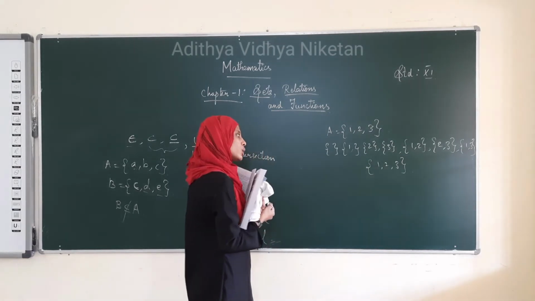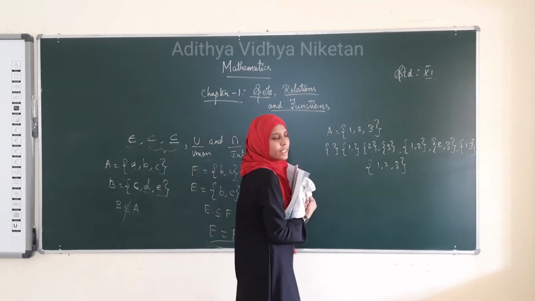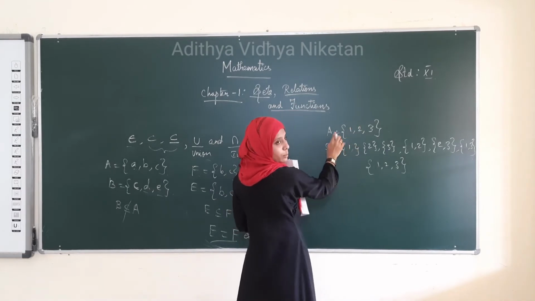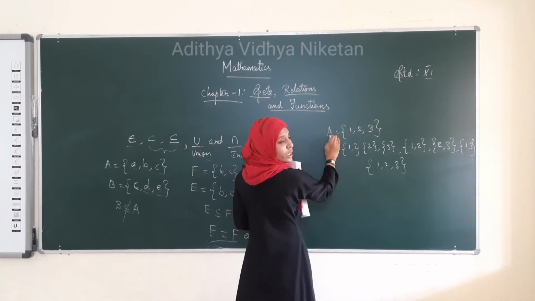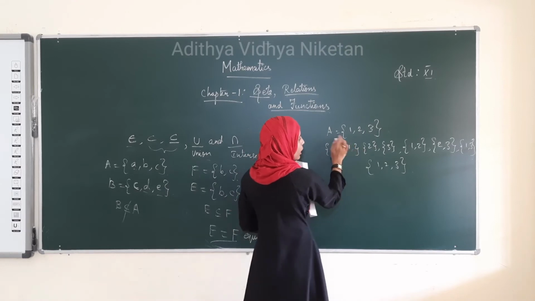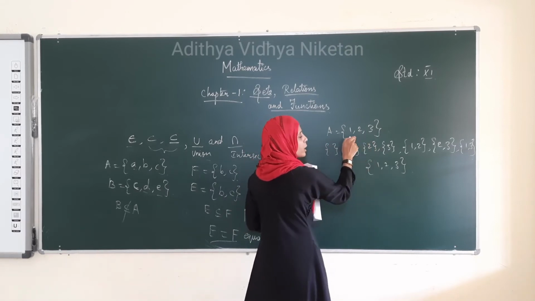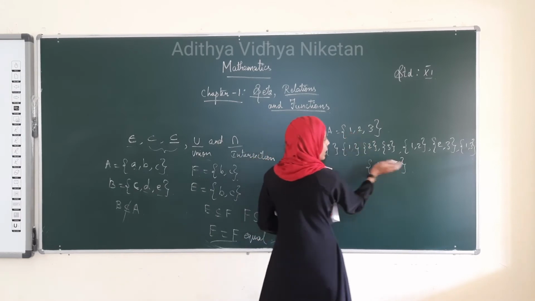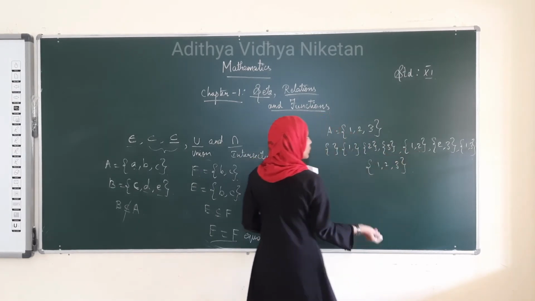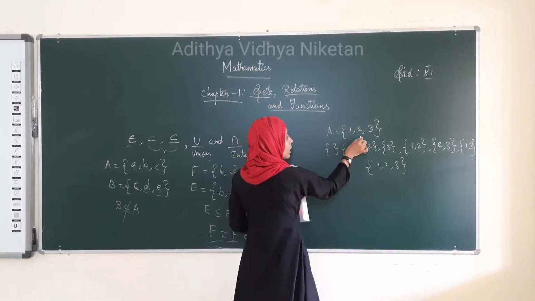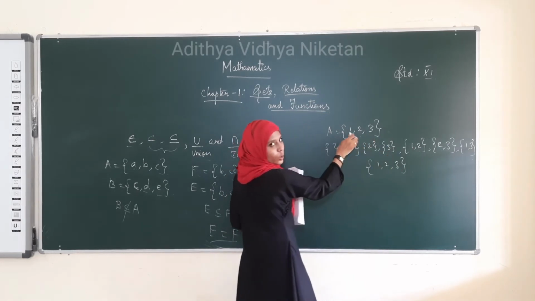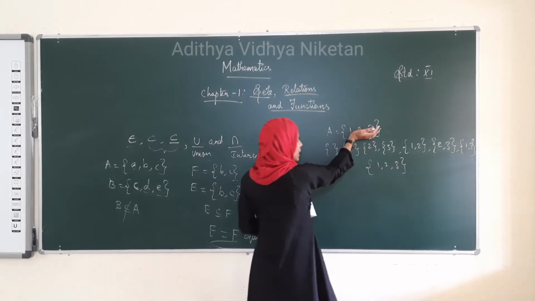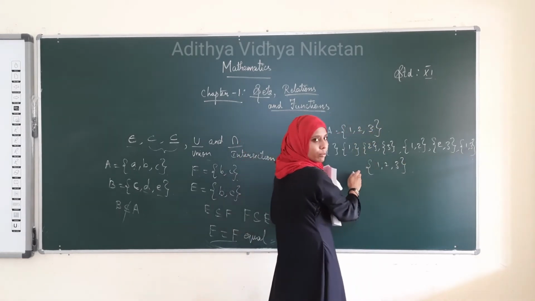These are the subsets of the set A. When you take this element alone, it is a subset of A, because 1 belongs to A. Likewise 2 alone is a subset because 2 belongs to A, and {1, 2} is there in A. Therefore, from this A we wrote the subsets of A.